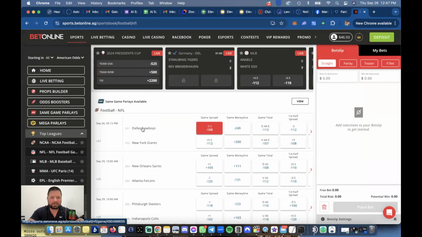So Cowboys, Dallas Cowboys, September 26th. Make sure it's the right date. It's September 26th. Dallas Cowboys, the game spread -5.5. All right, so whoever's negative means that that team is favored to win. Whoever's in positive is basically favored to lose. All right, so we're going to click on -5.5.